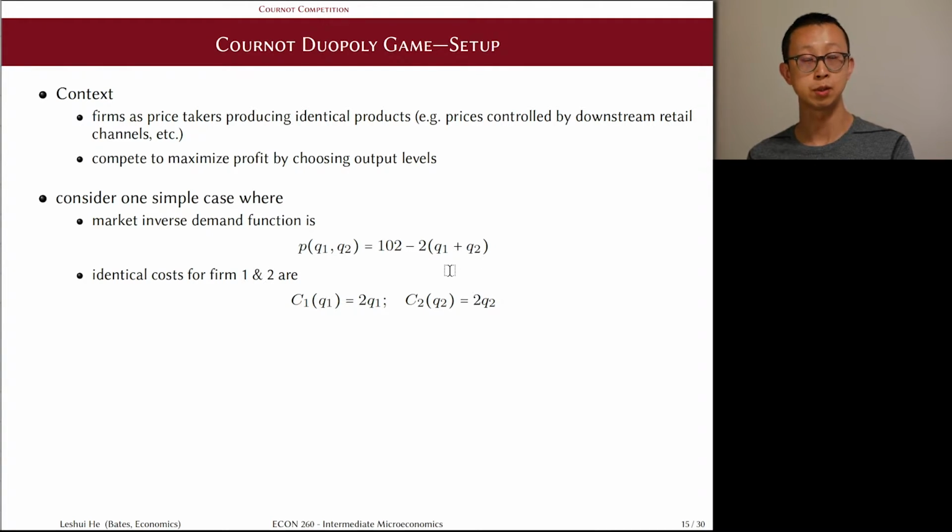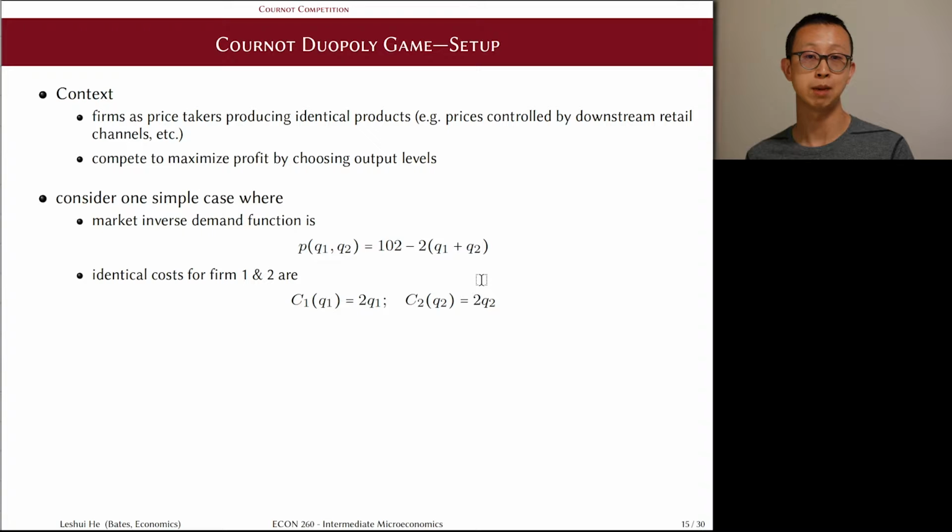And this is very similar to the monopoly model. But what complicates the issue further here is that the price, therefore the marginal revenue for a firm, let's say firm 1 here, also depends on the output level of its competitor, firm 2. So the belief about the opponent's choice actually matters for the firm's own decisions.